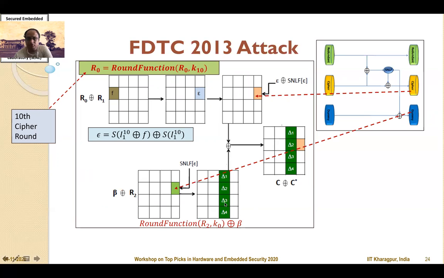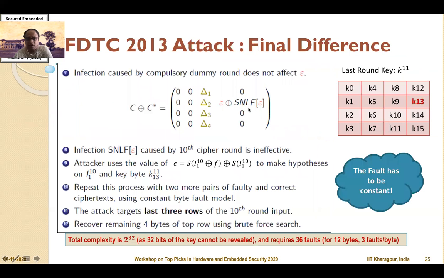However, because of the shift row, it can be observed here that in the difference we observe in the XOR of the faulty ciphertext and the correct ciphertext, as shown in this slide, the value of epsilon XORed with SNLF epsilon is now exposed to the attacker, and therefore the infection becomes ineffective. So what the attacker can now do is take this differential and relate it with the secret state of the cipher and use it to get one of the key bytes, shown here as K1311.